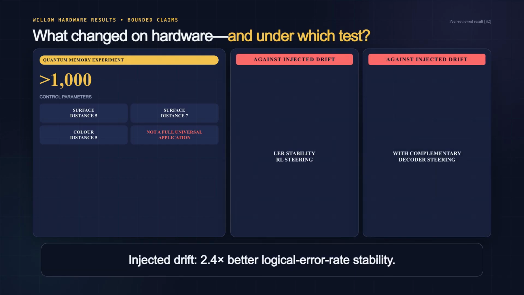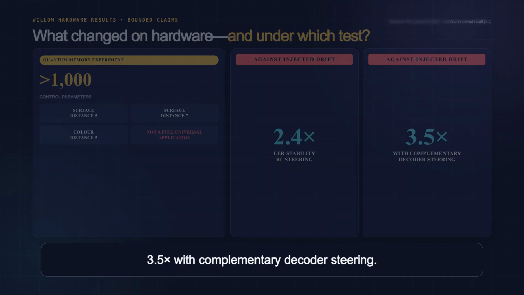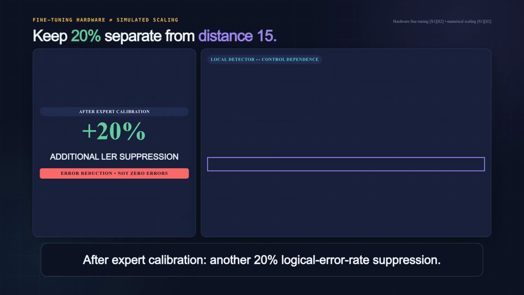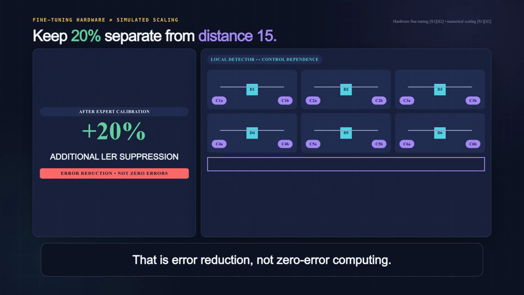Against deliberately injected control drift, RL steering improved logical error rate stability by 2.4 times. When Google combined it with complementary decoder steering, the improvement reached 3.5 times. Keep the qualifier attached. This headline measures injected drift, not every noise source a real machine will encounter. In a separate result, after expert calibration had already tuned the processor, RL fine-tuning suppressed the logical error rate by another 20%. Useful, yes, but it is still error reduction, not zero-error computing.